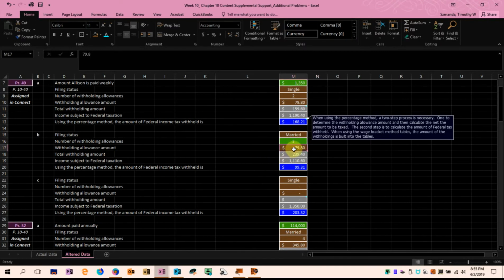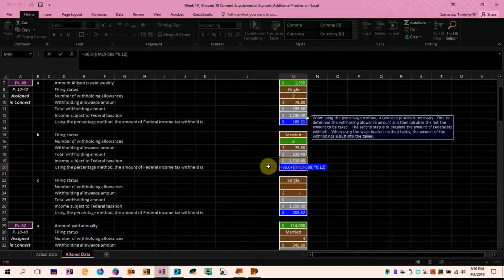Again, it's $79.80 per withholding allowance, because the taxpayer is paid weekly, times the 3 allowances, and that would give $239.40. Subtract that from our $1,350, and the amount subject to federal taxation is $1,110.60.